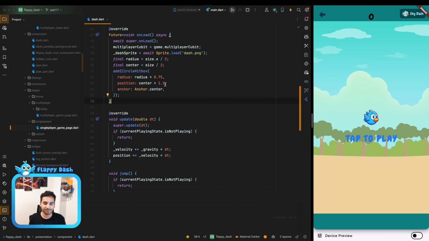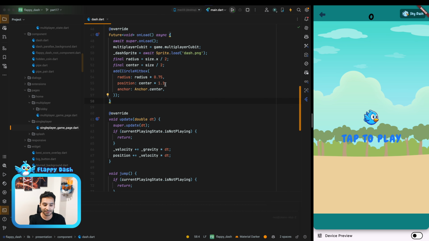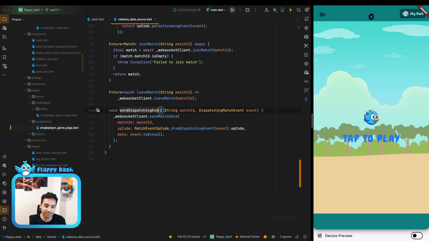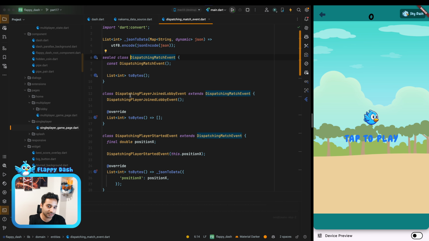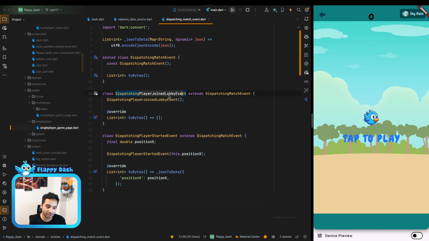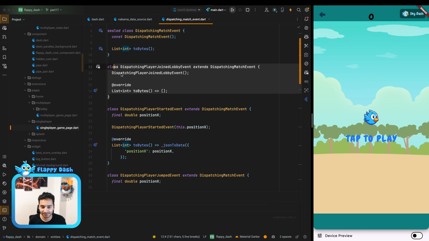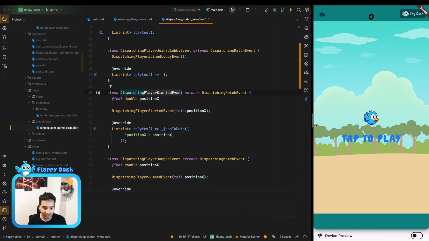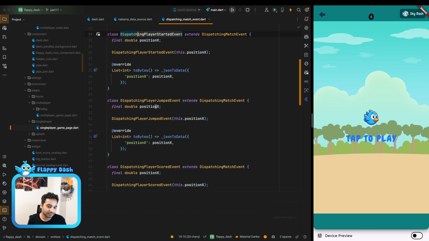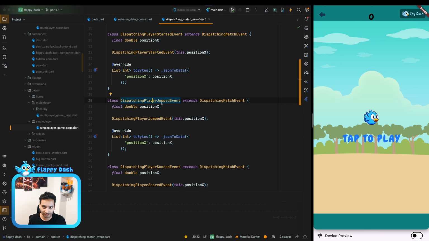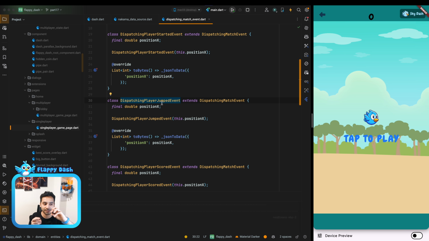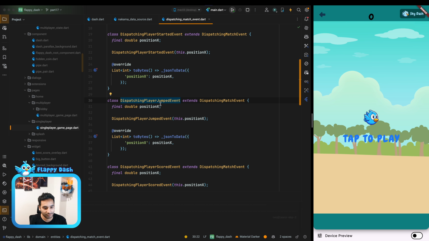Okay, so now we need to implement the dispatching events that we have. As you remember, in the data source, we have a method that is for send dispatching event. And as you remember, it is a bunch of events that we need to send. For example, player joined lobby is something that is for the previous page. But for example, here we have the player started event. When you clicked here, we need to send this event. When you jumped, we need to send this event to let others know that you are jumping, and then they can just simulate the jump function for the dash that they have in the game.